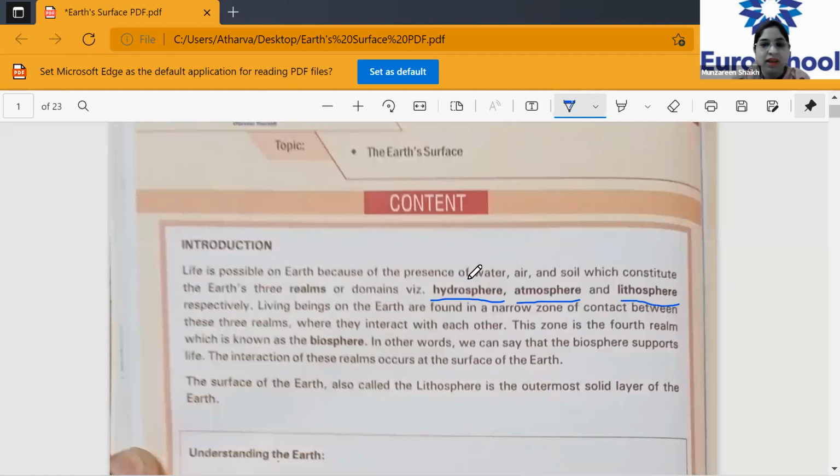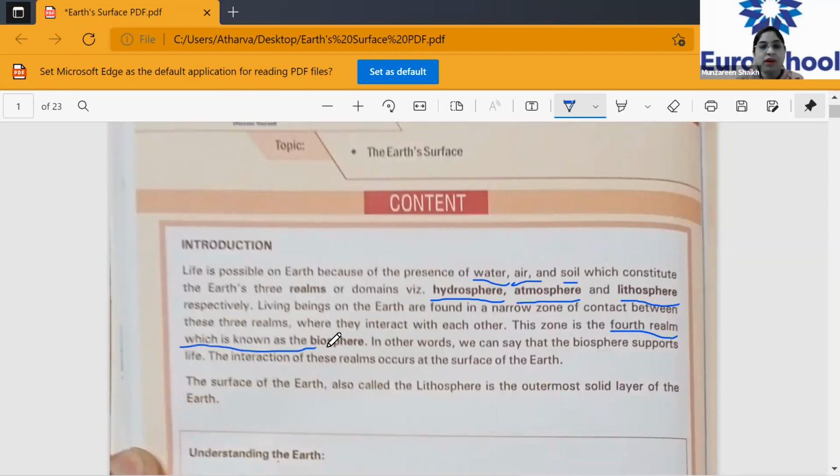Next, living beings on Earth are found in a narrow zone of contact between these three realms, where they interact with each other. This zone is the fourth realm, which is known as the biosphere. Please underline fourth zone known as biosphere.